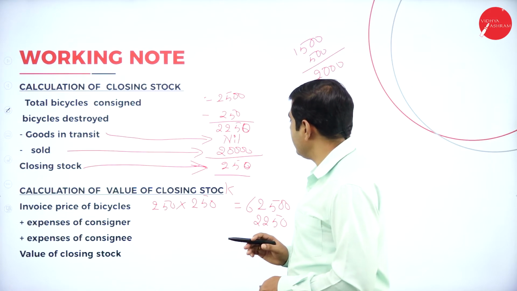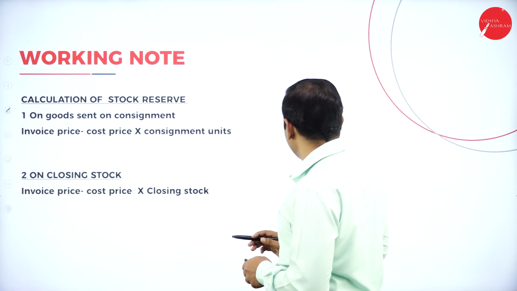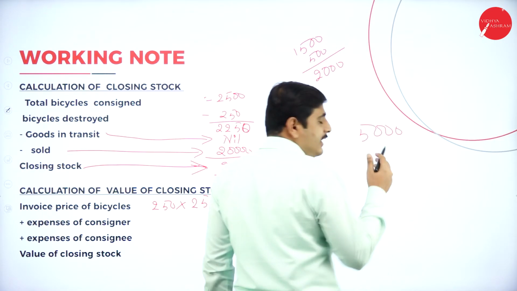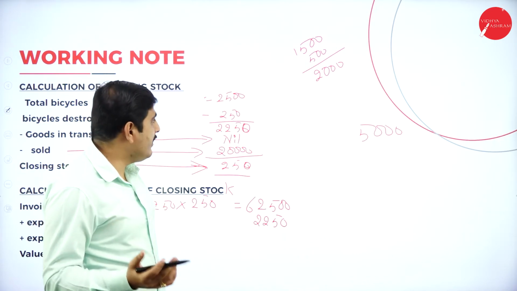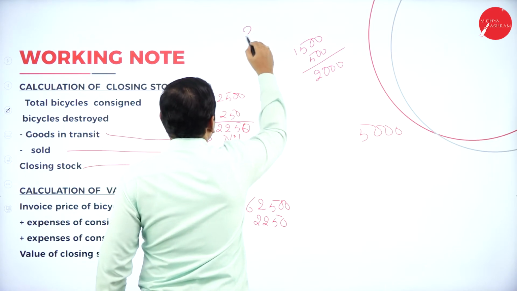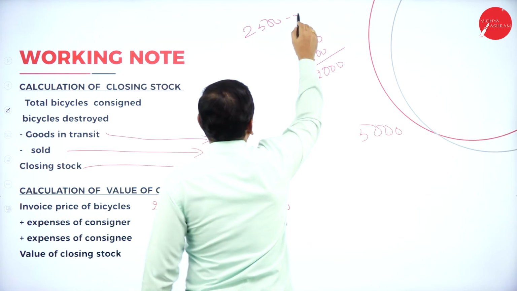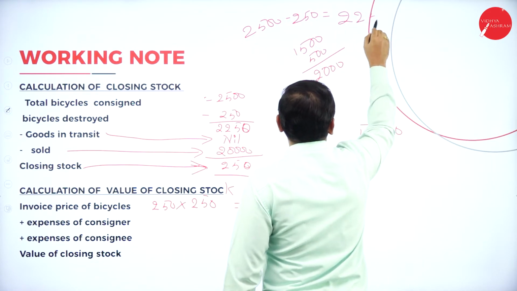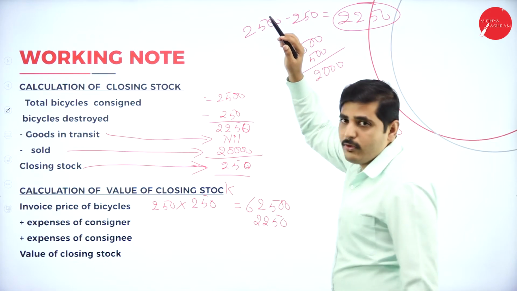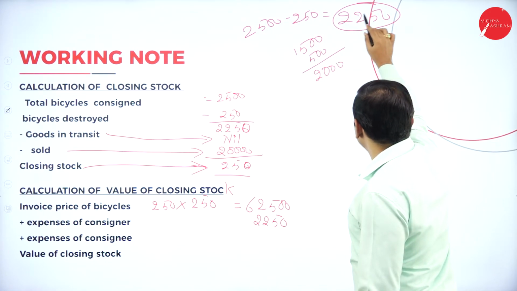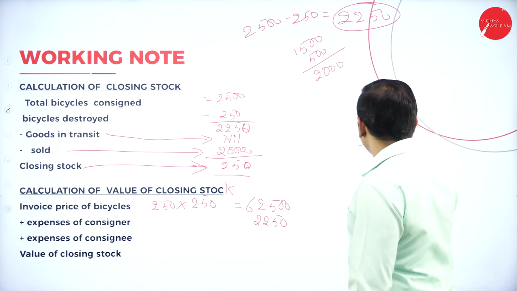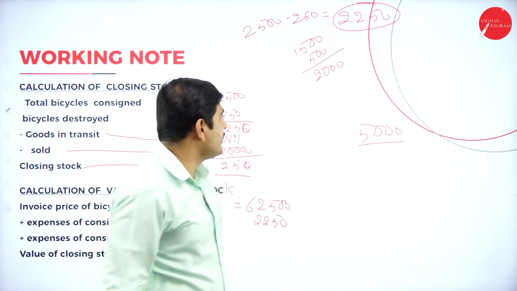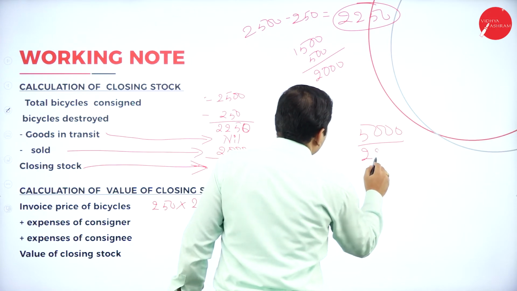So it is 5,000 for how many cycles? See here, once again I write here. 5,000 rupees. How many cycles did he get delivery of? He received, out of 2,500 cycles, 250 cycles lost. So he received only 2,250 cycles. On 2,250 cycles, he spent 5,000 rupees. So we have to understand how much he has spent for one cycle. That means divided by 2,250.